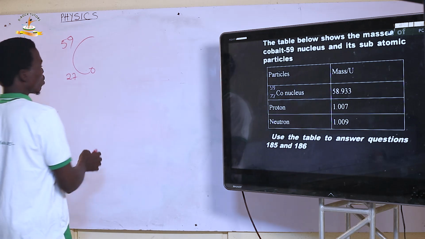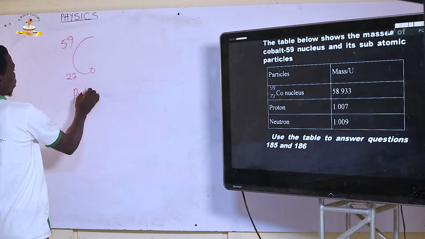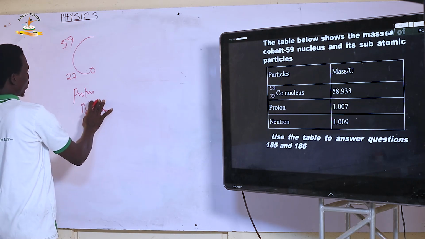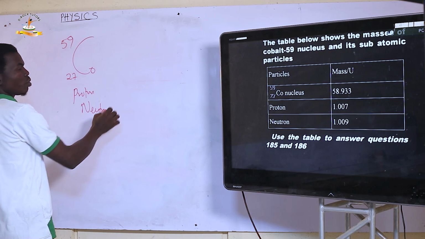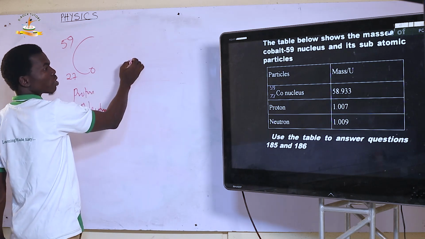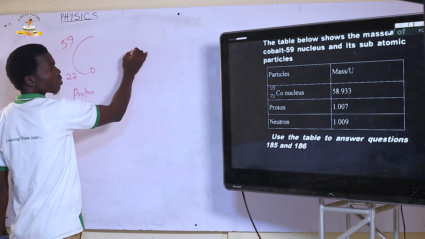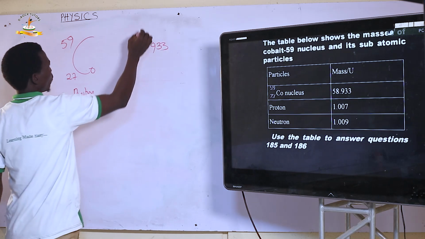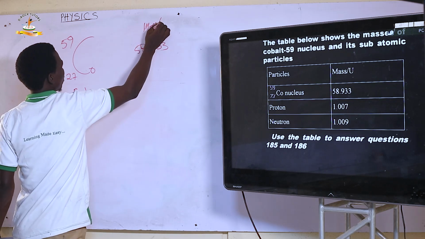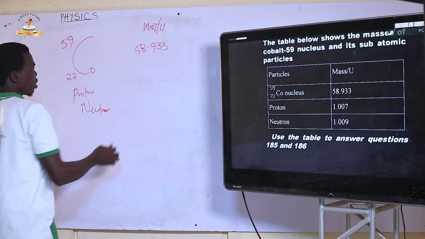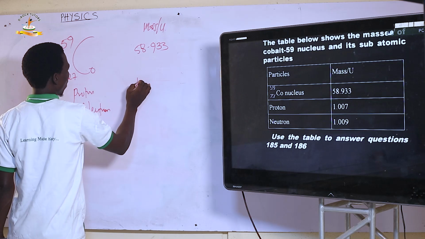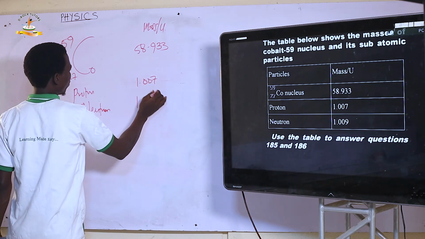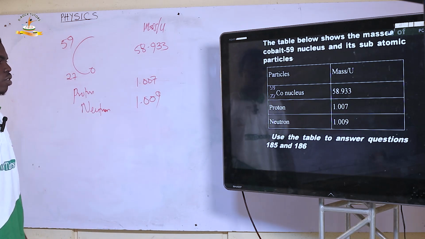We have the particles, we have proton, we have the neutron, and we have the masses. So for this, we're going to have 58.933 mass in units. That's atomic mass units. Here it is for proton, it is 1.007, and for neutron it is 1.009. All right, let's go to the next question.